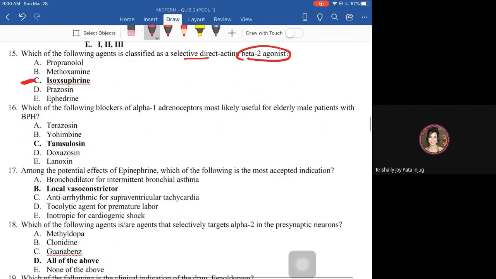Next, which of the following blockers of alpha 1 adrenoceptors is most likely useful for an elderly male patient with BPH? Among the following, tamsulosin is the most commonly used for elderly patients diagnosed with BPH because it helps ease the urination of patients with an enlarged prostate gland.